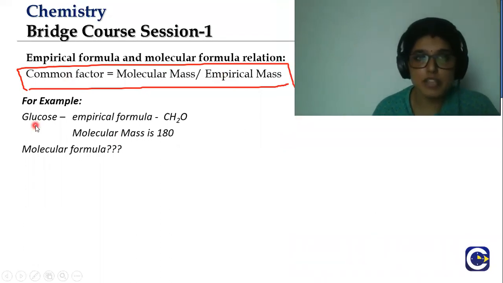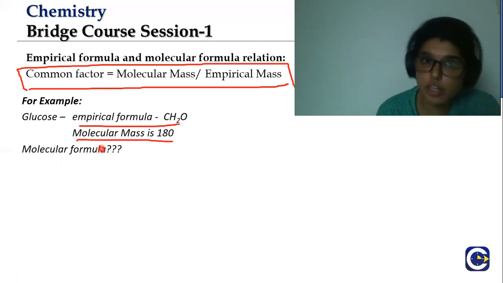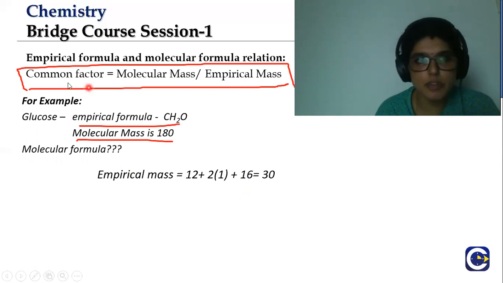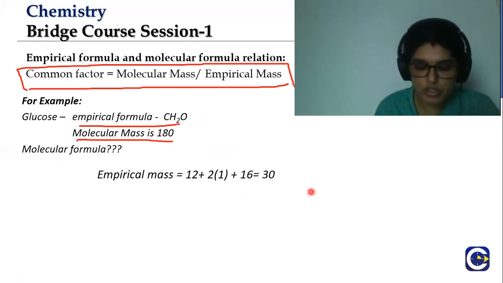Now, for example, glucose has the empirical formula of CH2O and molecular mass is 180. How do you determine the molecular formula? This is just an example. I have given you the empirical formula and I have given you the molecular mass. So first we have to find the empirical mass, isn't it? The common factor equals molecular mass over empirical mass. How do we find the empirical mass? Similar to how we calculated the molar mass. For CH2O: 12, 2 times 1 for hydrogen, and for oxygen it would be 16. So the empirical mass would come to 30.